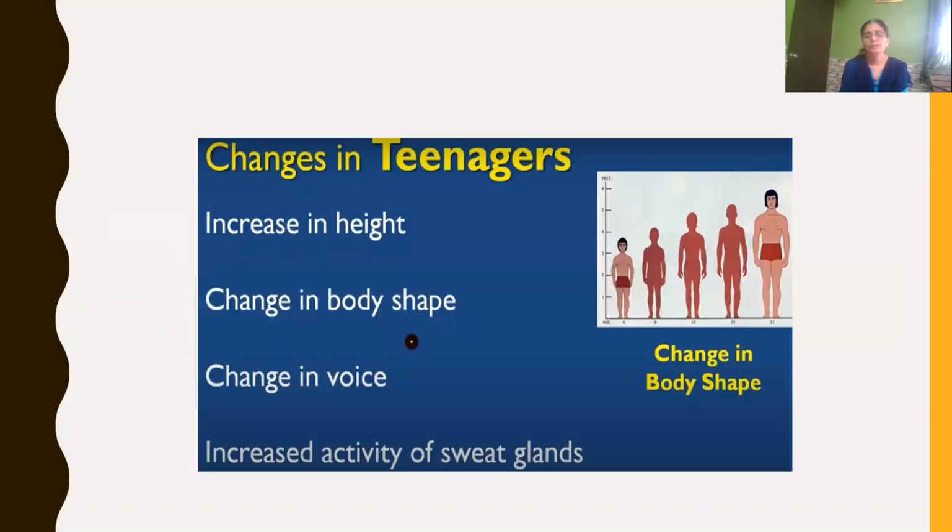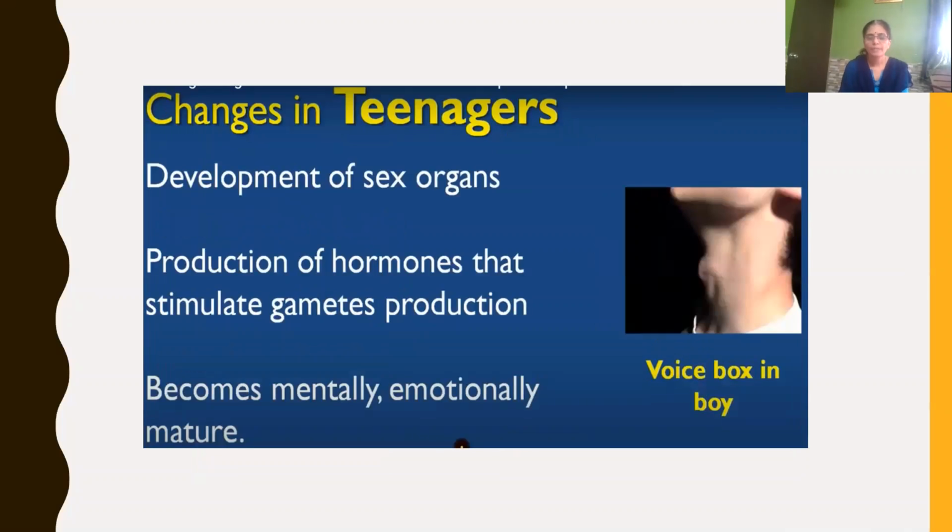Then we have learned there are different changes that occur during the adolescent period, such as increase in height, change in body shape, change in voice, increased activity of sweat glands, development of sex organs, and production of hormones by endocrine glands that stimulate gamete production. And adolescents become mentally and emotionally mature.